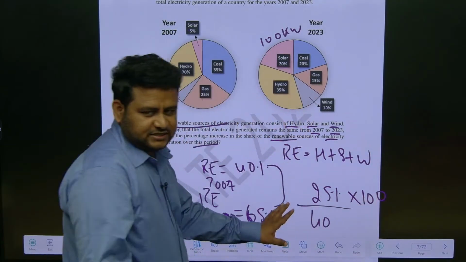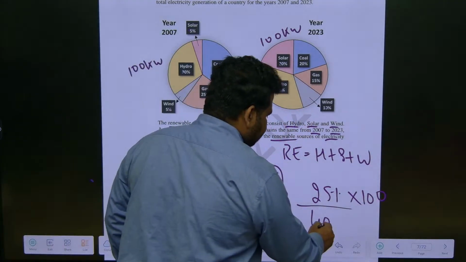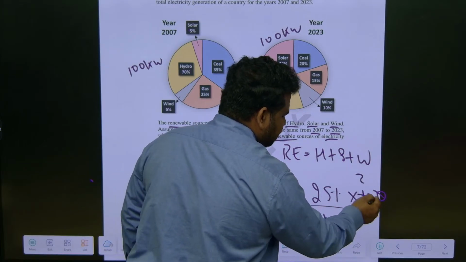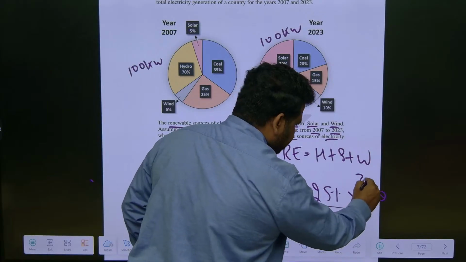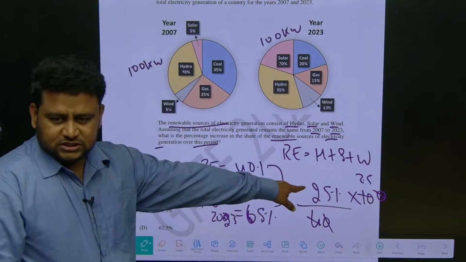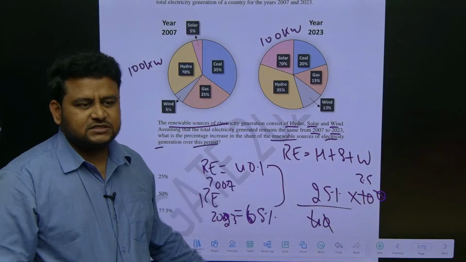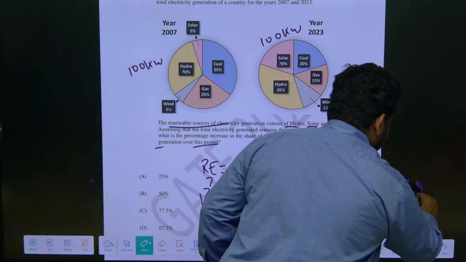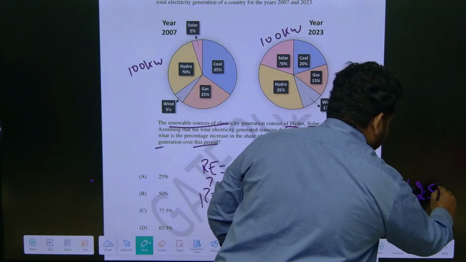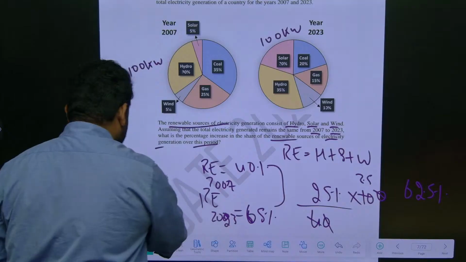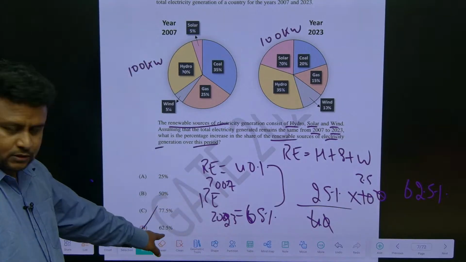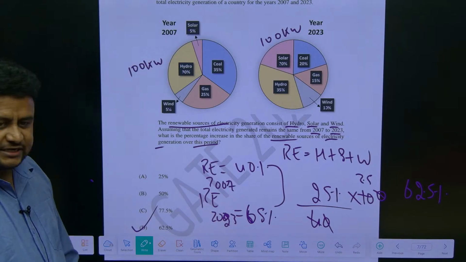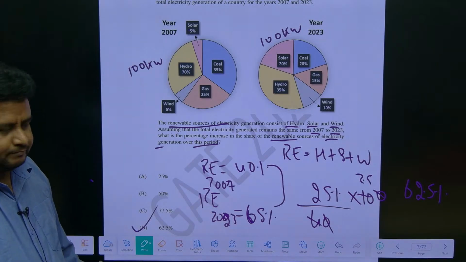Correct? No? Percentage change. So, 25 by 100. So, 0, 0 cancels. So, 4 ones are 4, 2 4s are 8. Another 2 will be left. If I put a point, it will be 24, 5 fives are 2.5. 25 into 25 is 625. 25 square is 625. So, 625, but one decimal point is there, 62.5. The answer is what? 62.5%. Clear? 62.5%. Got it? Understood? That's it.